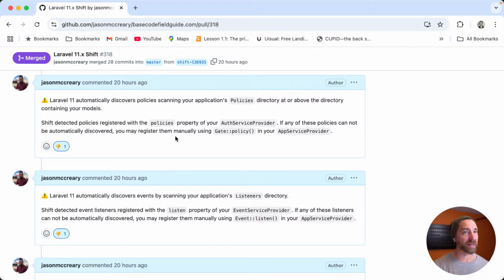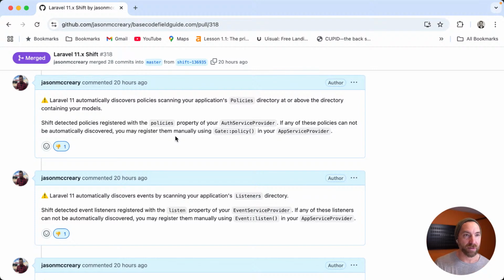So what's happening here is Shift is attempting, as part of the Laravel 11 slimming, the auth service provider, the route service provider, the broadcast service provider, the event service provider, all these extra service providers are no longer in the Laravel 11 application. They're no longer in the skeleton. They've been removed or slimmed. And now the documentation says, hey, put stuff in your app service provider. It doesn't say go put it in event service provider. It doesn't say make a service provider. All of that's kind of gone. Just put it in your app service provider.